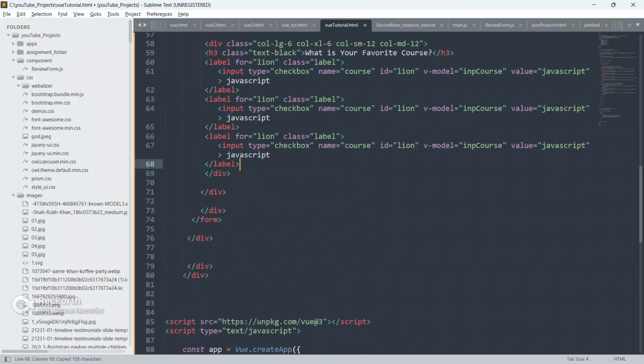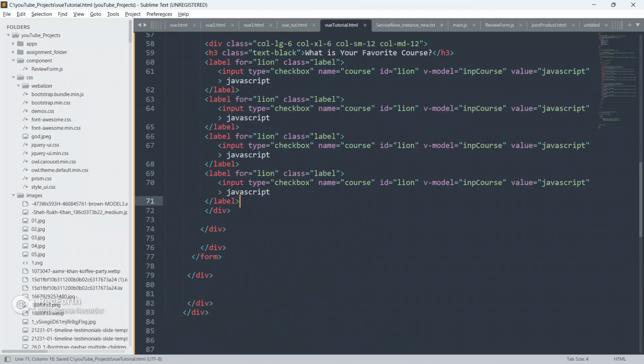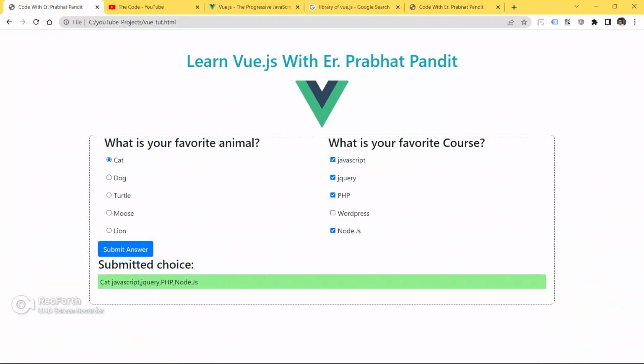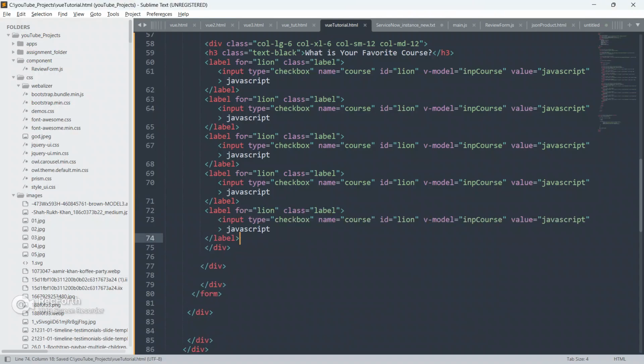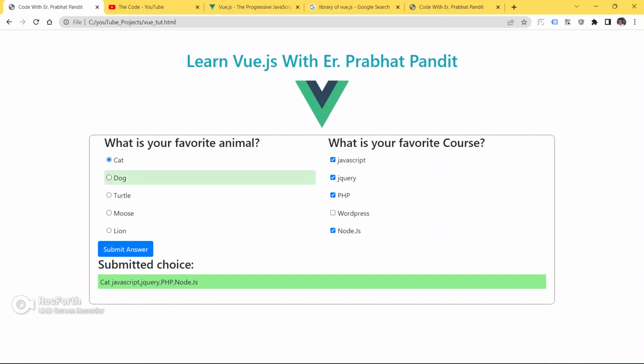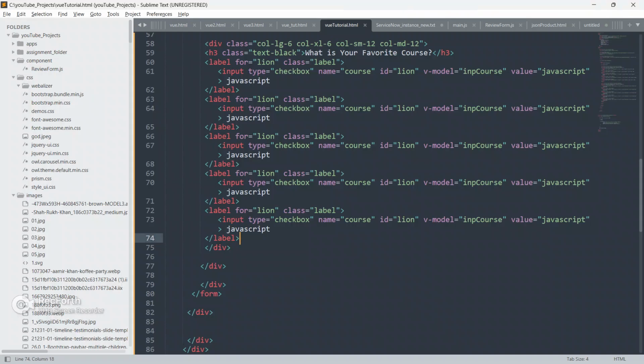Now just copy this and paste it 4 more times. Paste it here, paste it here, and paste it here. Okay, so we have to paste 1 more time now.